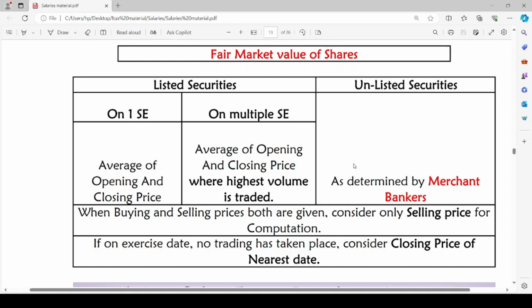In case of unlisted securities, the FMV will be as determined by the merchant bankers. When buying and selling prices both are given, consider only selling price for computation. To determine fair market value of shares, in question if the buying and selling prices both are given, we have to take only selling price. The average opening and closing selling price should be taken for computation of fair market value of shares. If on exercise date no trading has taken place, then consider the closing price of nearest date.